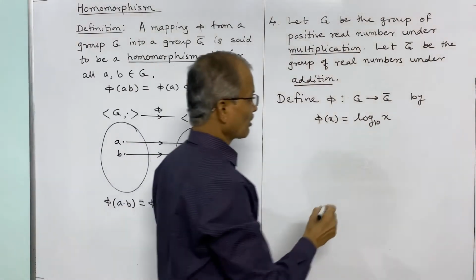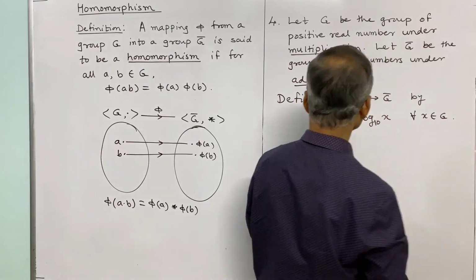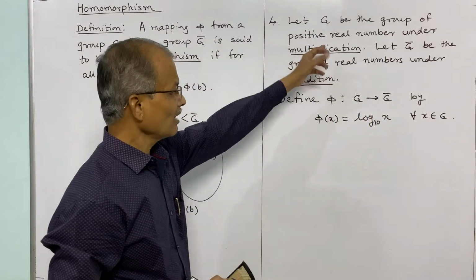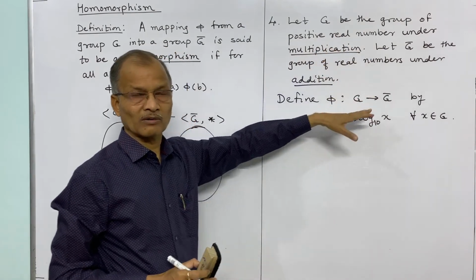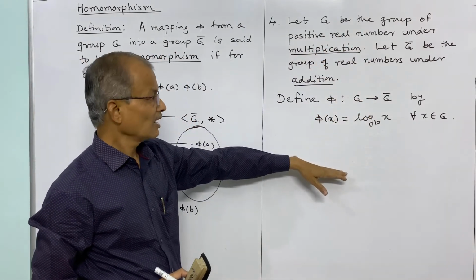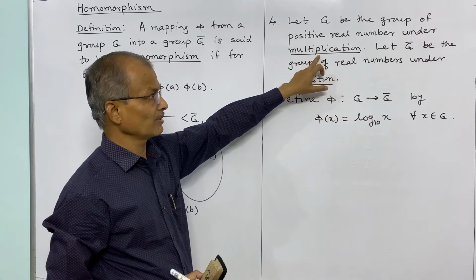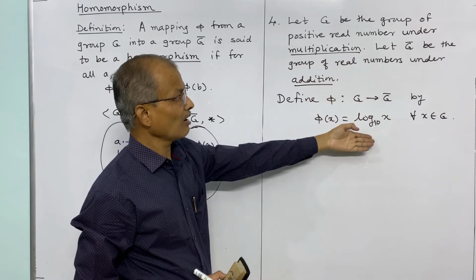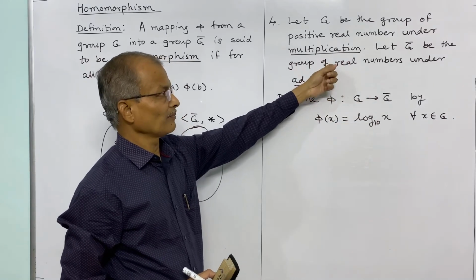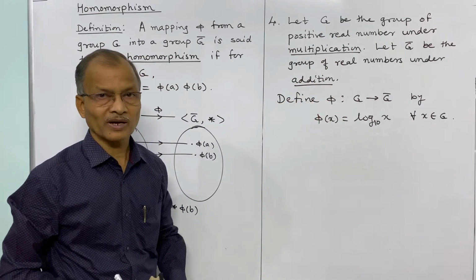And this is for all x belongs to G. That's why we have considered this domain. Domain is positive real numbers, and logarithm is defined for positive real numbers, and the operation is multiplication. And in G bar, that means log is a real number, and the operation is addition.